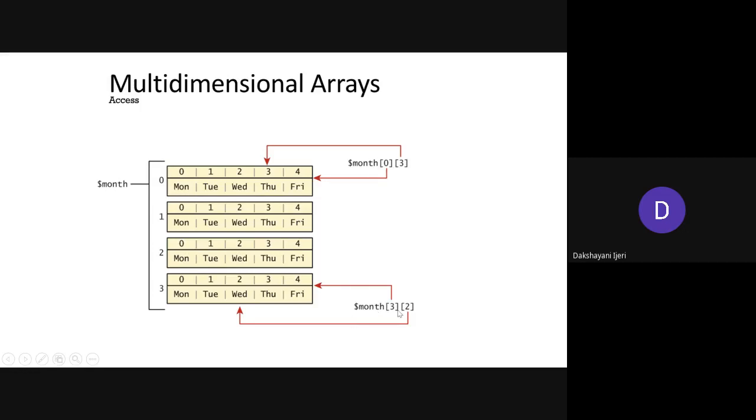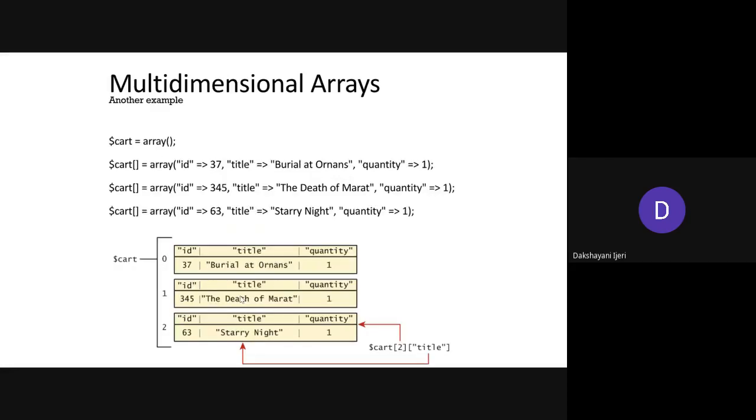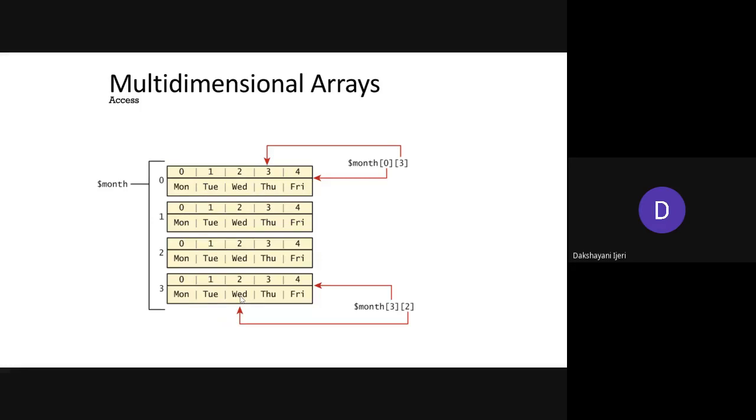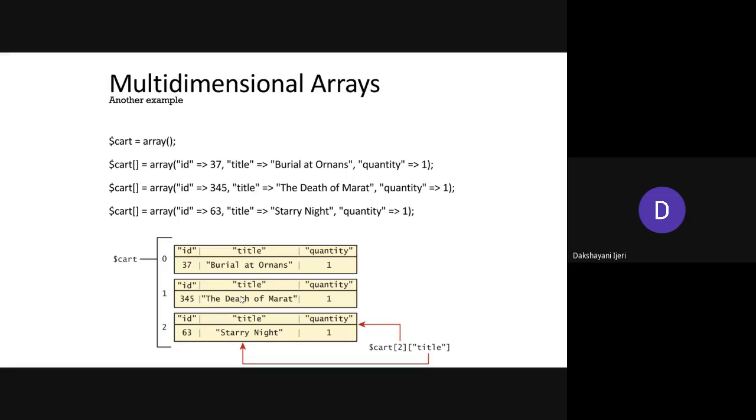Similarly, one more example here: we are interested in the third row at this position, and within that we are interested in the value stored at the second index, which is Wednesday over here, right? So this is just a figure to explain how the elements will be stored in the form of a multi-dimensional array, right? As I told you, the keys need not always be the default index values. You know that it is an associative array where the programmer can specify the keys with different data types, such as strings, right?